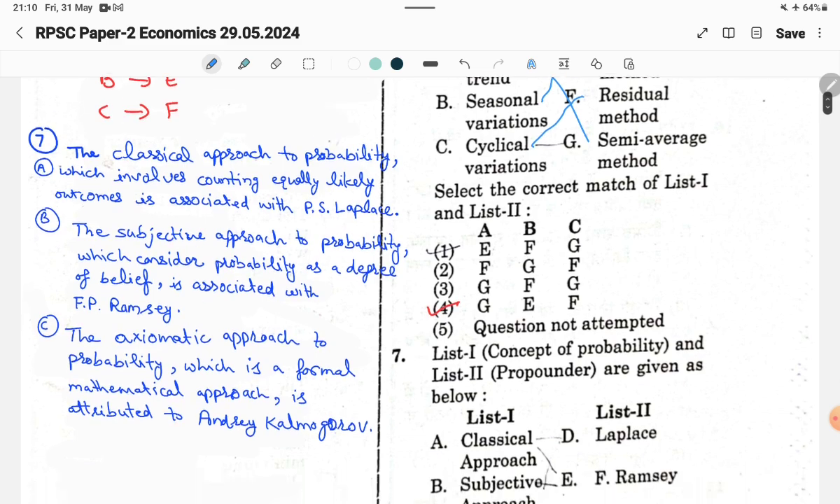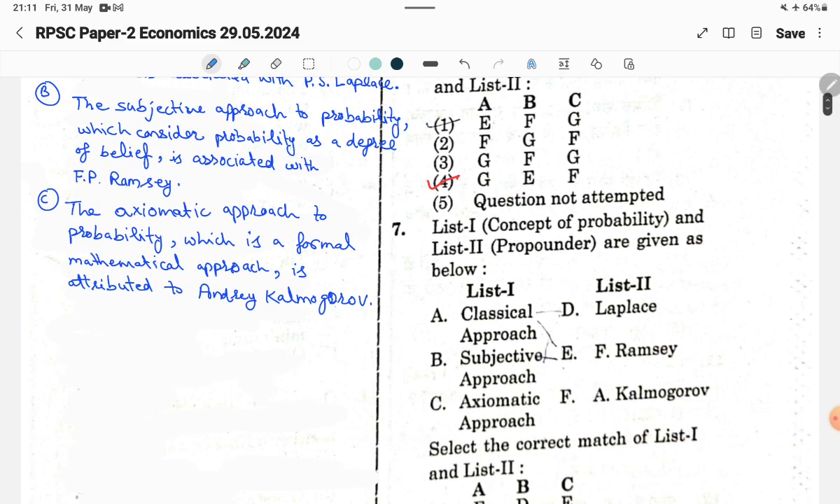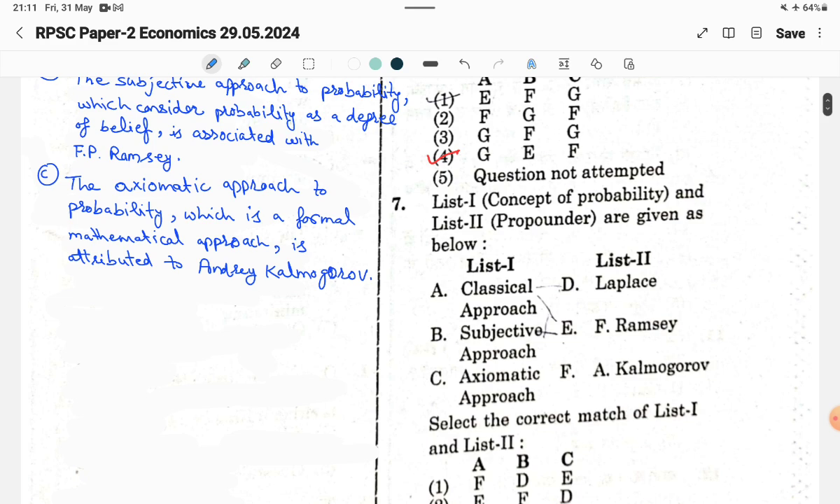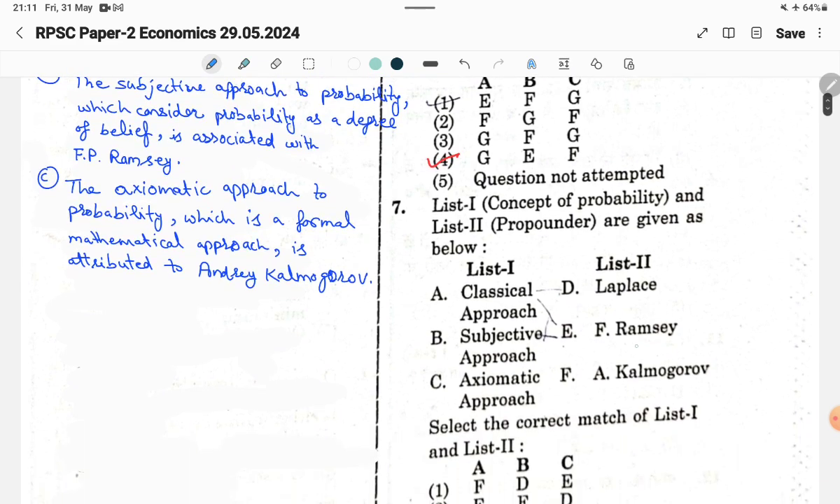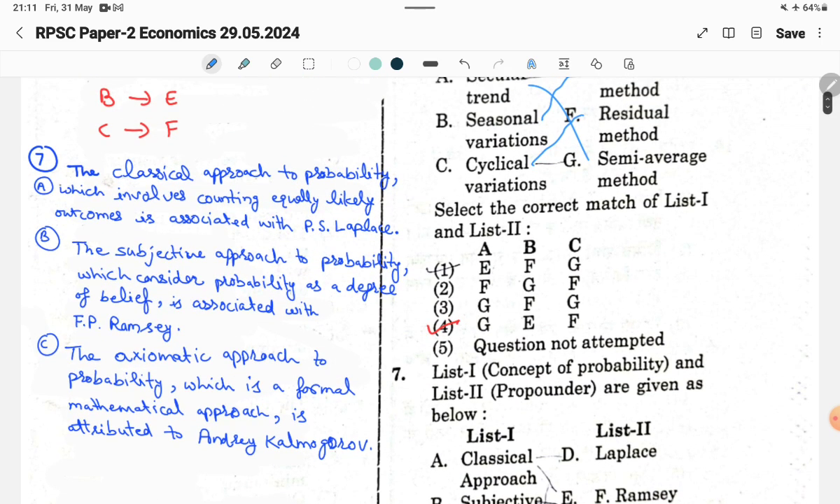Now the seventh question is also a matching question. A list of concepts of probability and their propounders is given. The classical approach is given by Laplace, the subjective approach is given by F. Ramsey, and the axiomatic approach is given by A. Kolmogorov. Here is a little bit of explanation about these probability concepts and propounders.